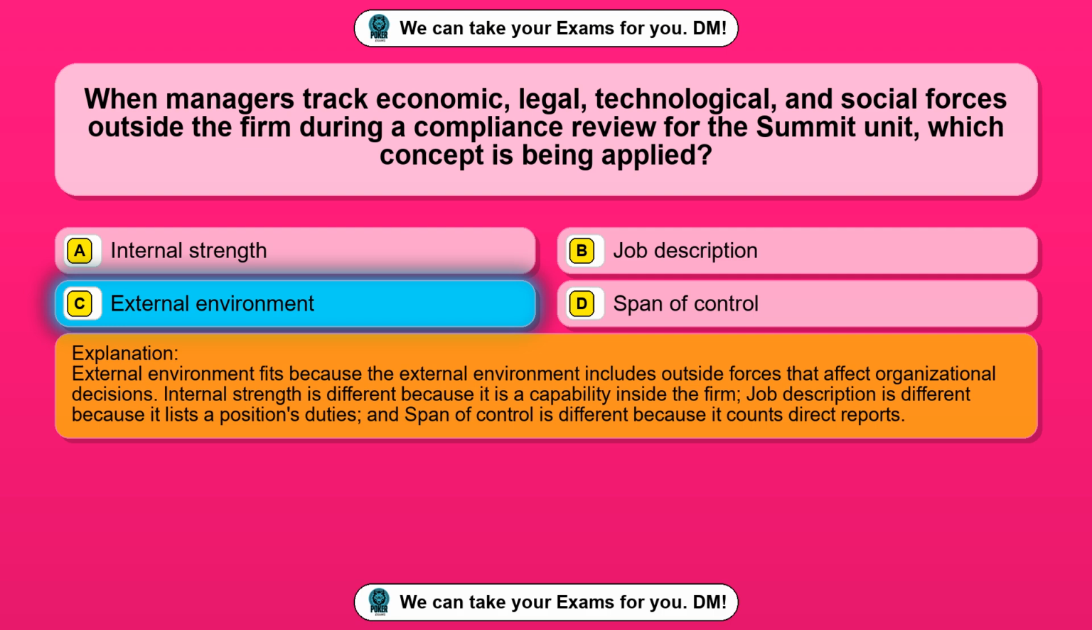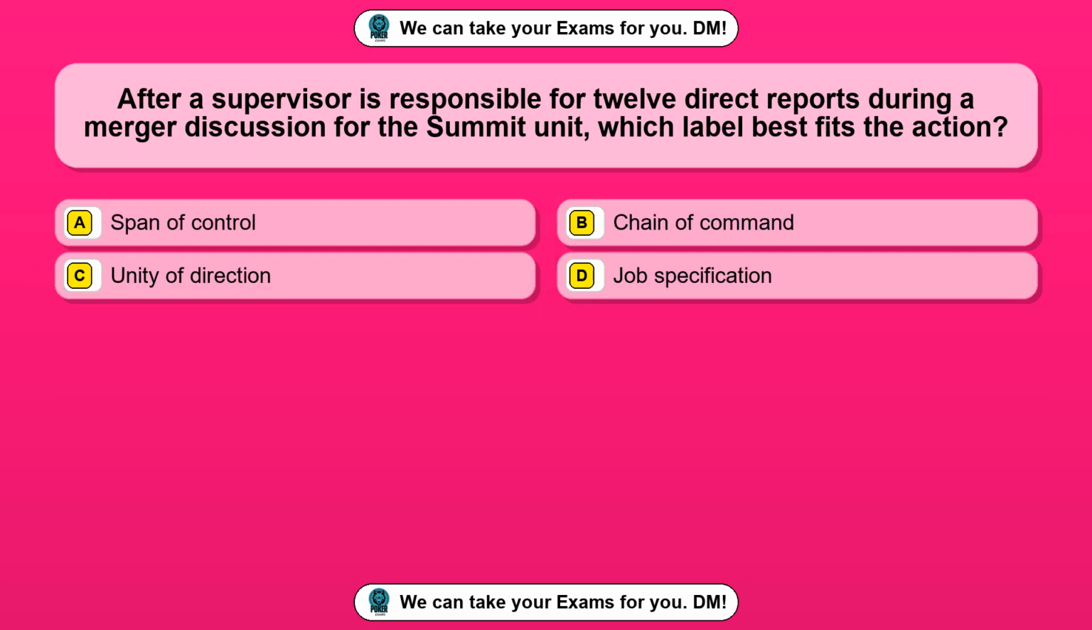External environment fits because the external environment includes outside forces that affect organizational decisions. Internal strength is different because it is a capability inside the firm. Job description is different because it lists a position's duties, and span of control is different because it counts direct reports.